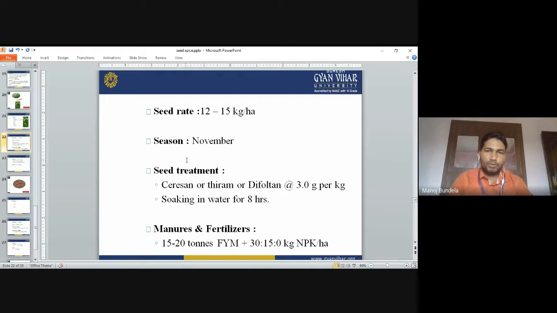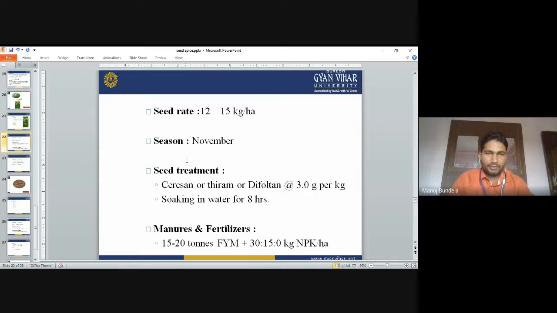Seed rate is 12 to 15 kg per hectare. Season: planting time is November. Seed treatment: normally we can use Hyron or diapolyten at 3 gram per kg of seeds, to control damping off and soil-borne diseases.